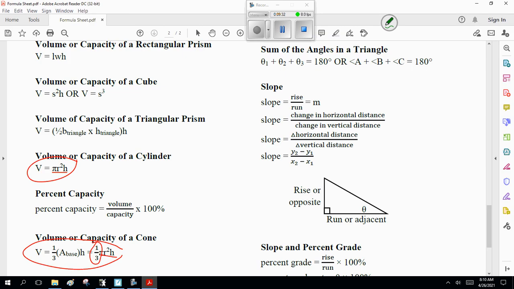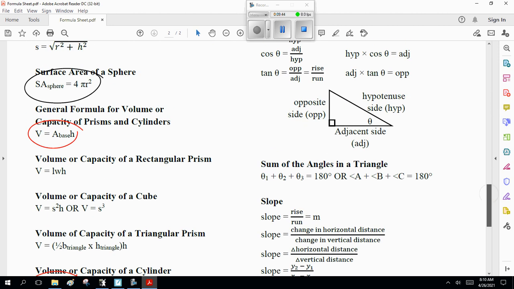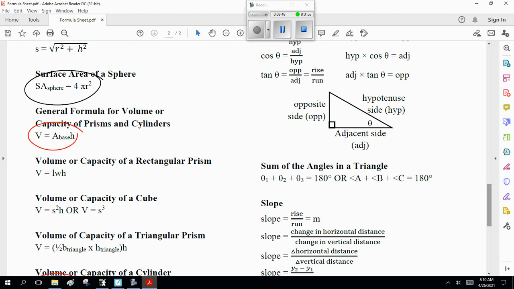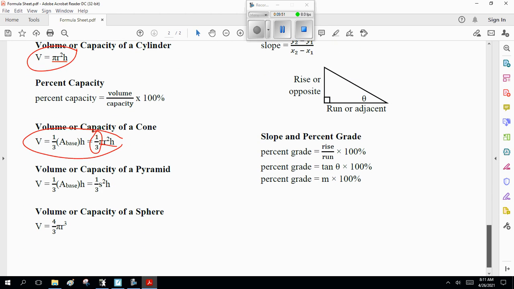And let's double check the formulas. Somewhere here should be prism. Here, prism, cylinder, rectangular prism, cylinder, pyramid, here we go. 1/3 area of base times height, 1/3 s squared h. That s is side length. I'm not sure where I can fix that. That's side length, not side height.